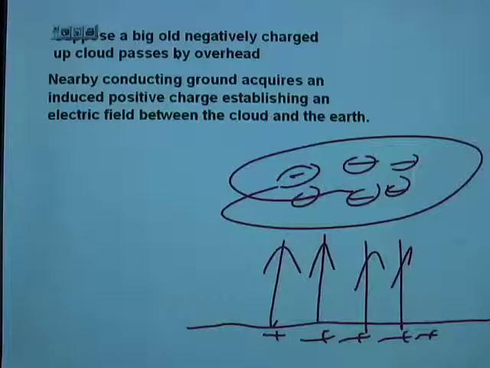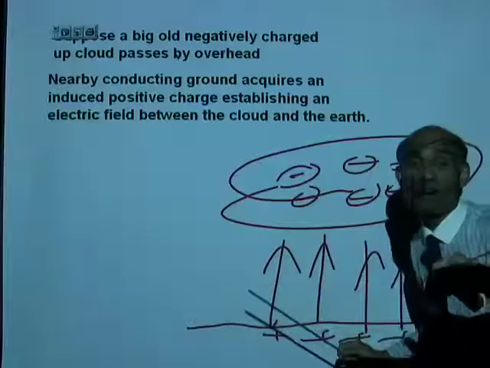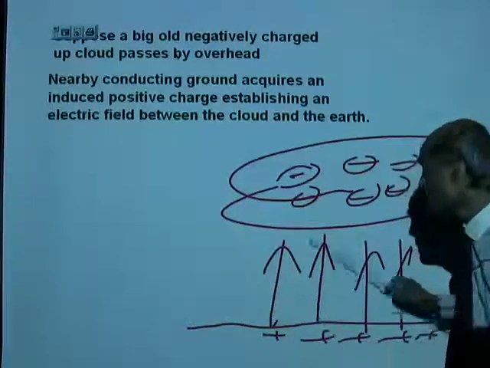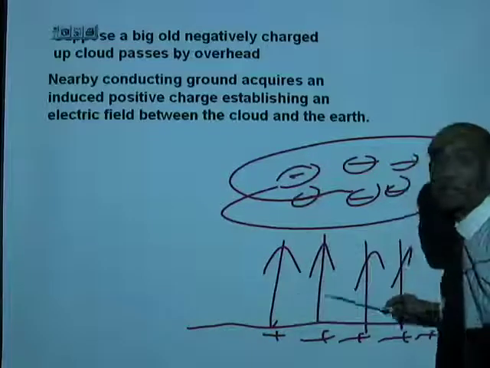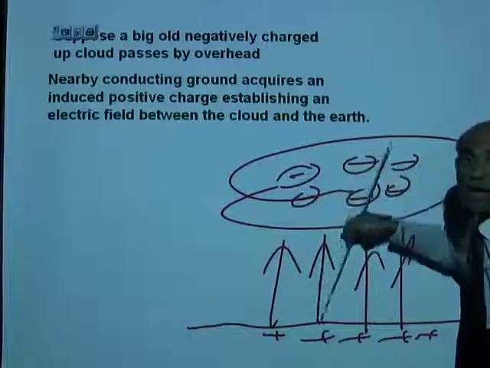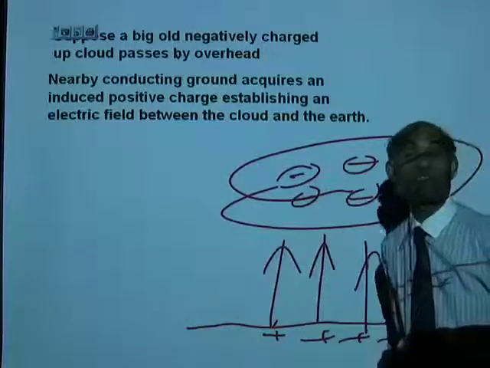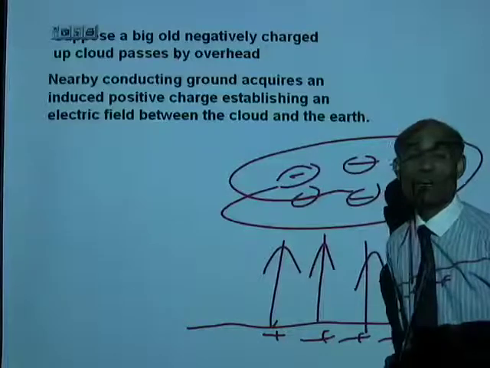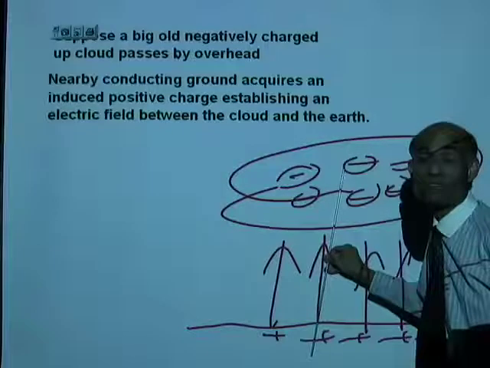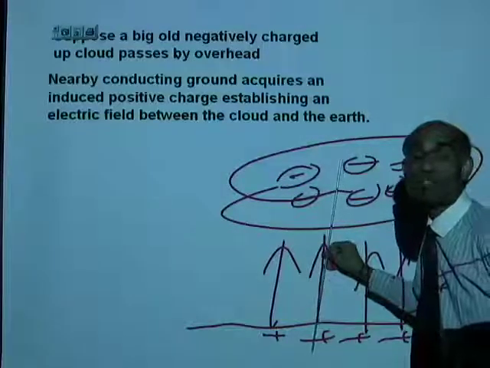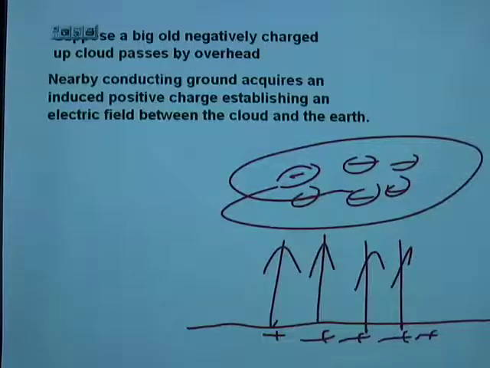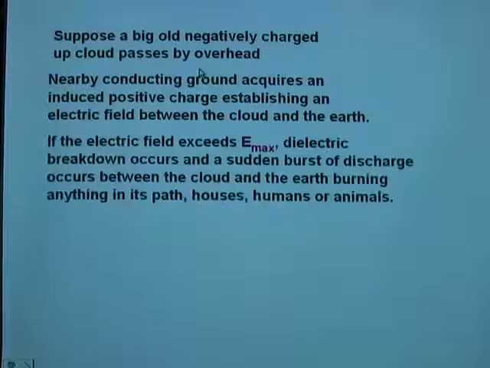And now, if this electric field is above the dielectric breakdown, that is 3 times 10 to the 6th volt per meter, then the air will become a conductor and the electric charges will discharge through air to the ground. And that is what we call lightning and thunder. And that could be a pretty bad shock if you happen to be in the path. If there are high buildings or trees in the path, you know what will happen. Well, that is due to the dielectric breakdown.